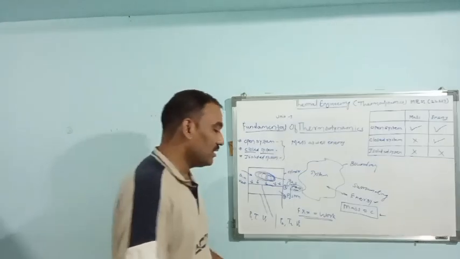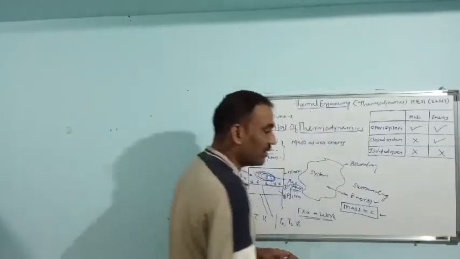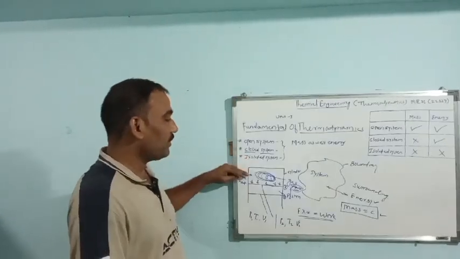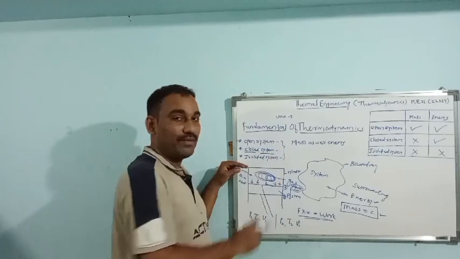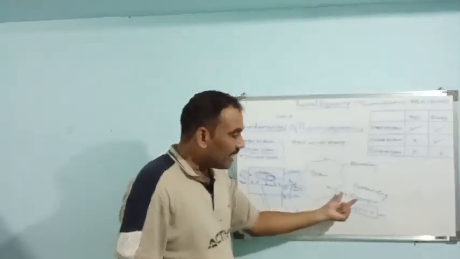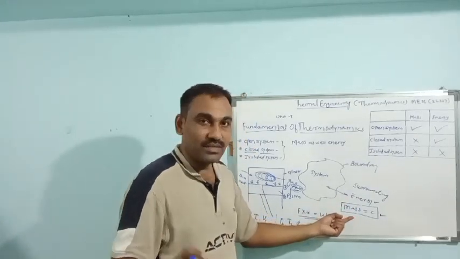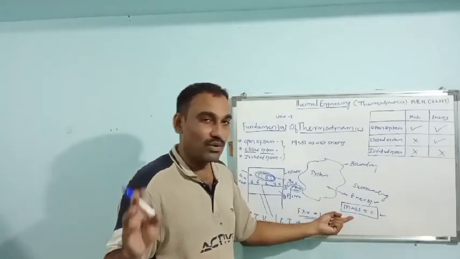Now let us prepare a standard definition of closed system. Closed system is one type of thermodynamic system in which only energy crosses the boundary, and mass remains unchanged or constant.